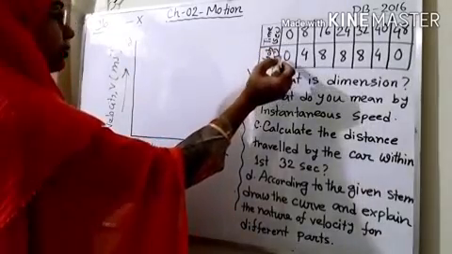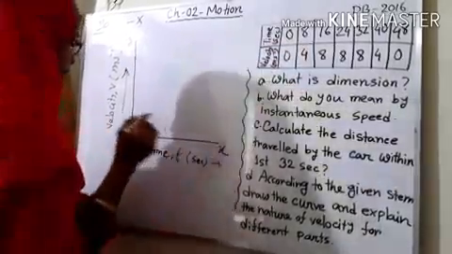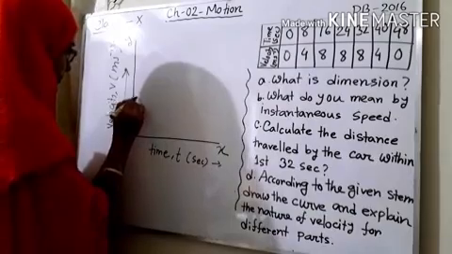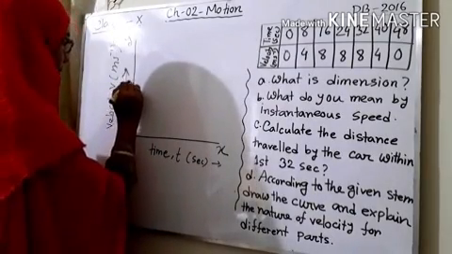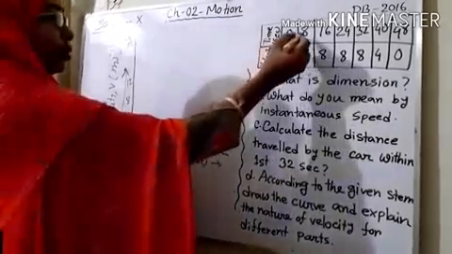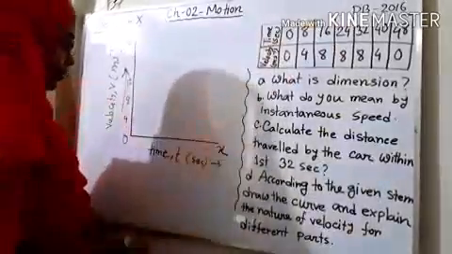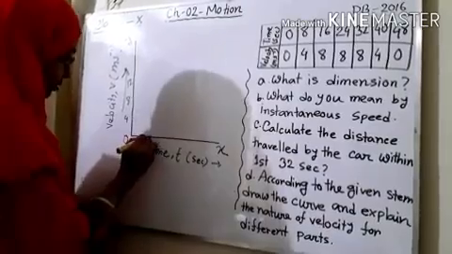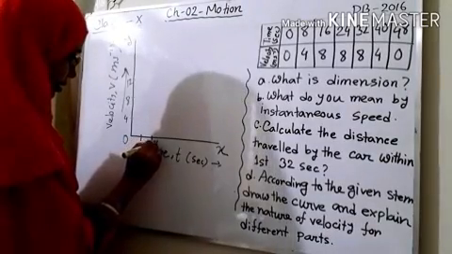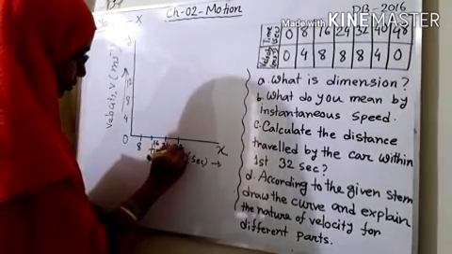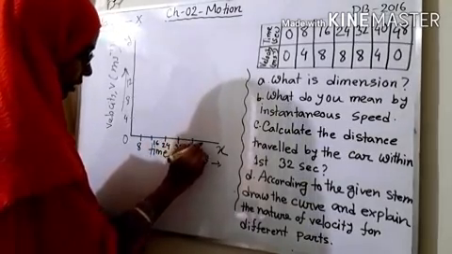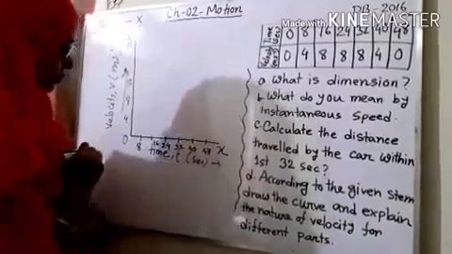Here you can see that velocity is 0, 4, 8, so I am giving 0, 4, 8, 12. And for time, 0, 8, 16, 24. The interval is 8, so we use 8, 16, 24, 32, 40 and 48.